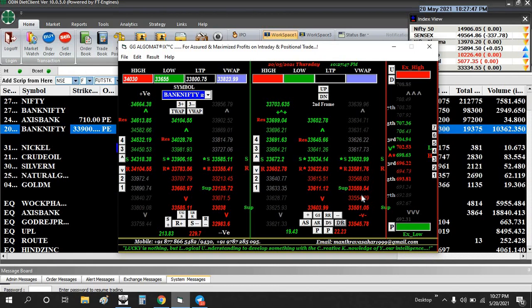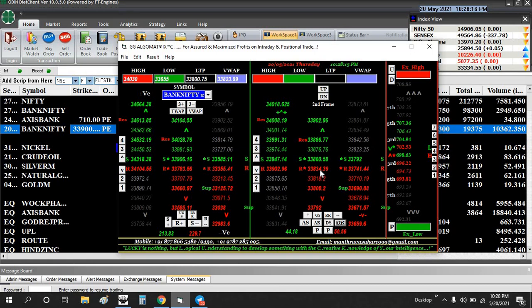So the same, we have taken one more call in the Bank Nifty at the same level. The first entry was around 185 and the second entry was 240. We have taken a second entry also, at the same level. Once again, after hitting the low of 690 something, it came to 33,850. So we know very well that the market is in a complete sell trend.